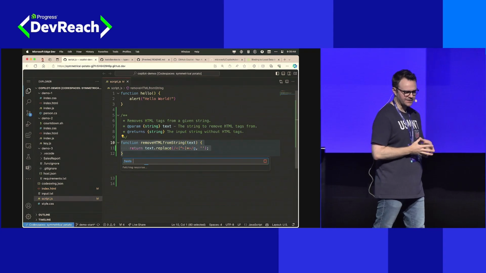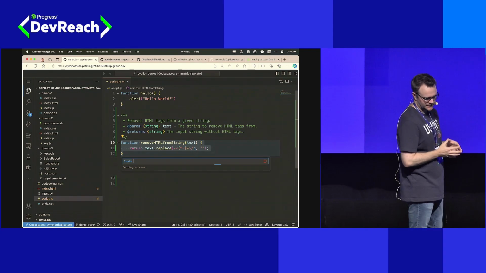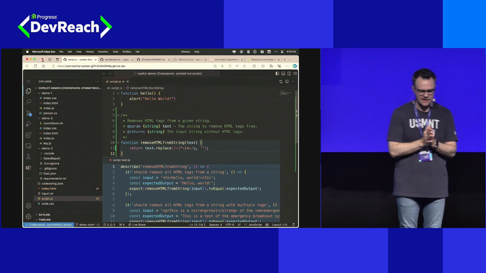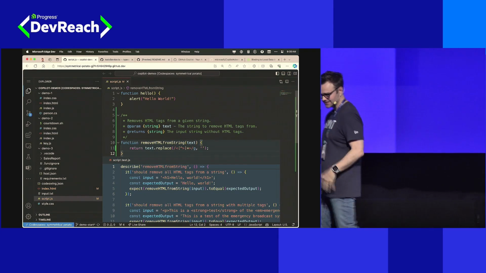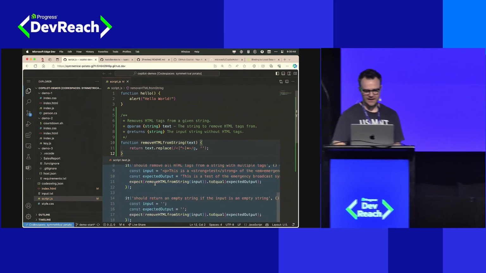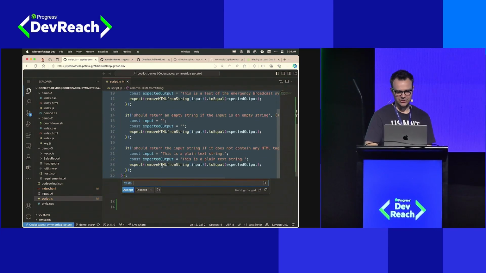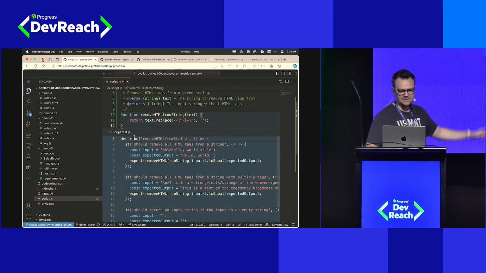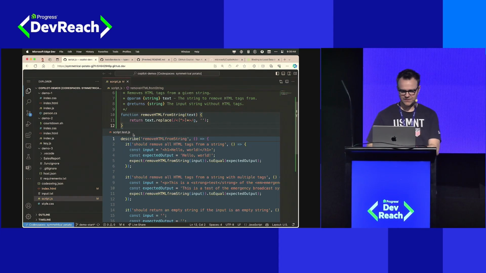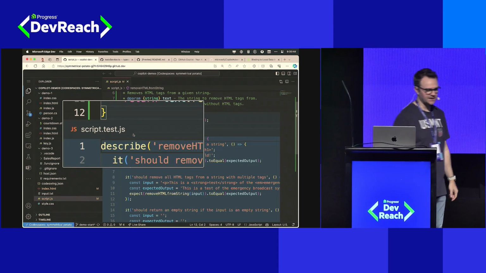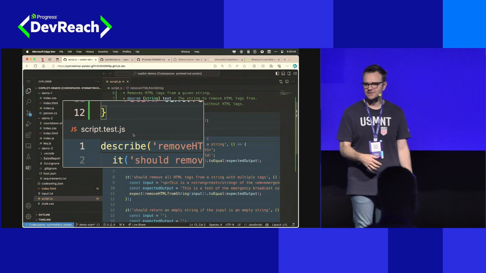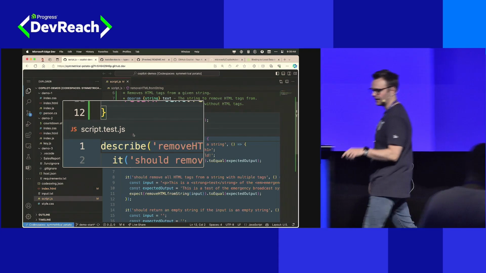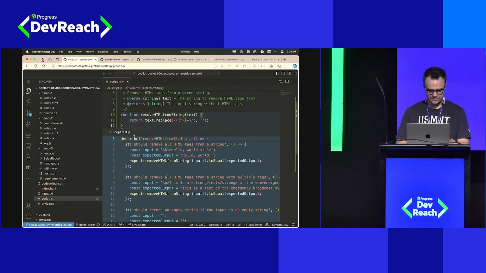It's going to think about this for a moment, grab some responses, and here we go. Now we have something that looks like some tests for us. It's describing our tests and our different output conditions, and it's putting it inside of a new file called script.test.js. So it's automatically recognizing that there should be a new file for our tests, all from my /test command. Well, let's see what happens.